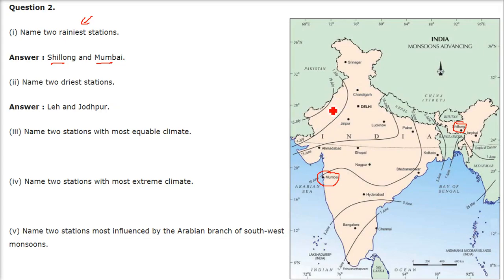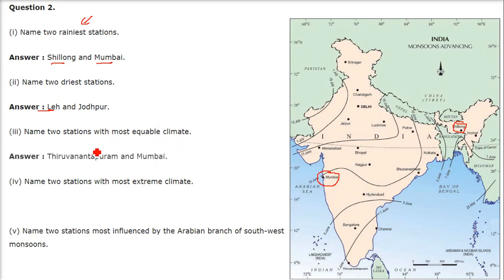So Jodhpur comes in Rajasthan. And Rajasthan, as we know, this area, Thar Desert, is the driest place. Then we have one more dry place, which is the Ladakh region. It's a cold desert. And we have Leh here.